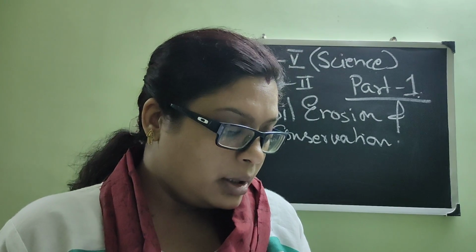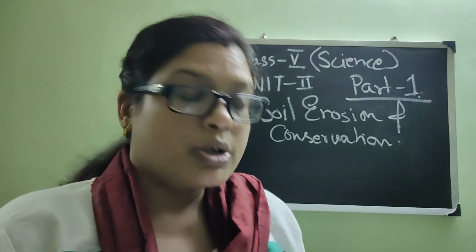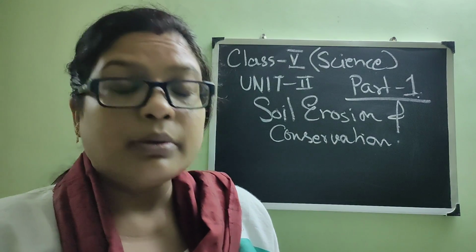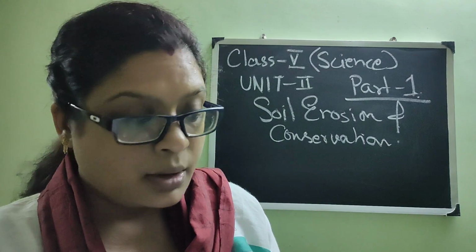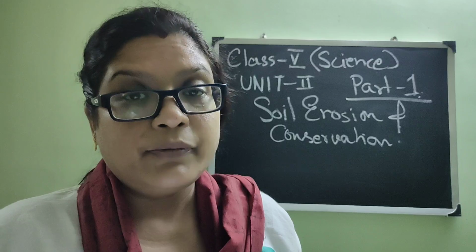Okay, now next is soil conservation, how we can conserve. Means, first we will read about what is erosion and what are the reasons behind erosion, and finally in the next part we will read how soil can be conserved. So there can be planting of trees, then soil must be covered with some special process, then shelter belts, and terrace farming, means in a mountainous region or in a different area.